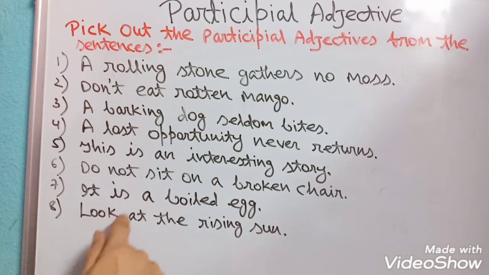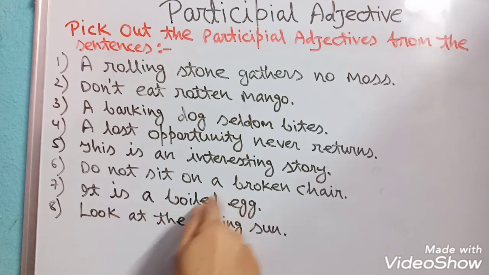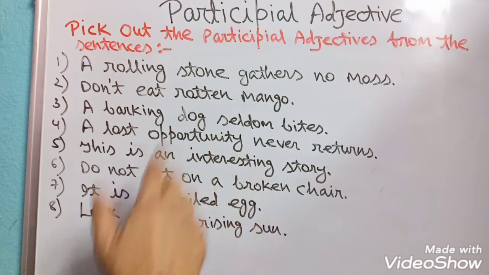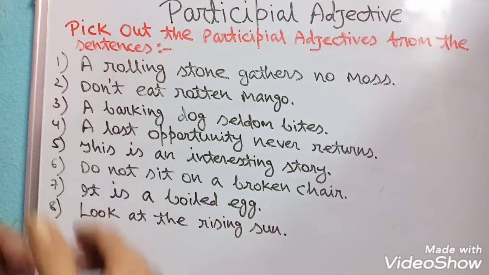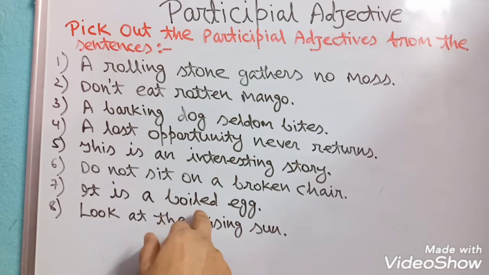Number 7, it is a boiled egg. Boiled egg, not boiling. That means the boiling of the egg is completed. Now it is in such a condition. It is in a boiled condition. Number 8, look at the rising sun.